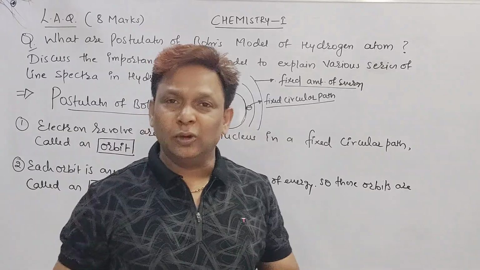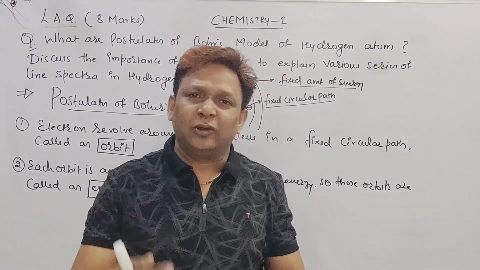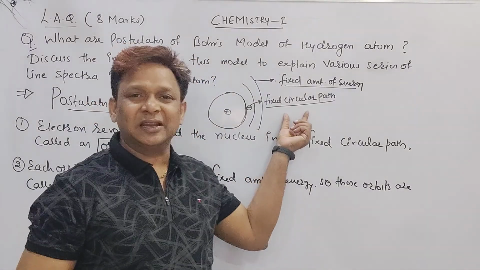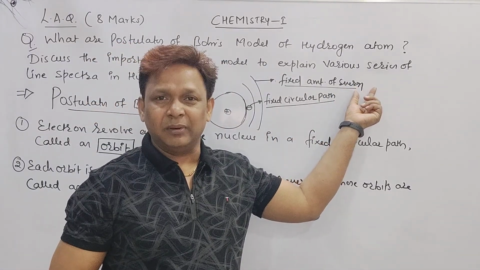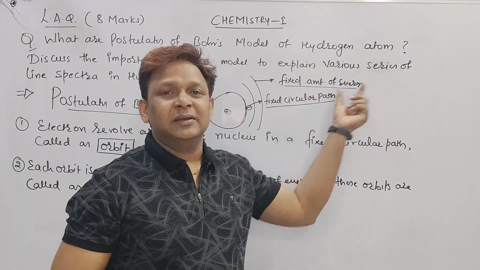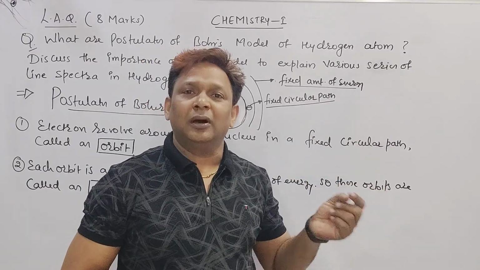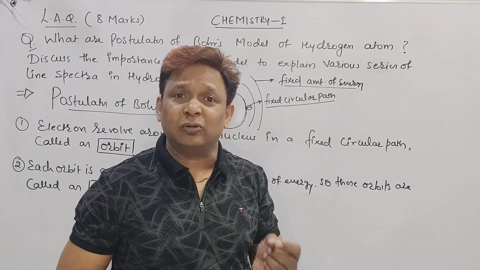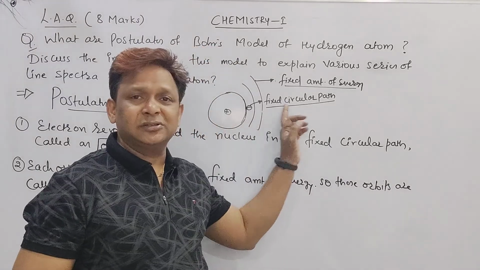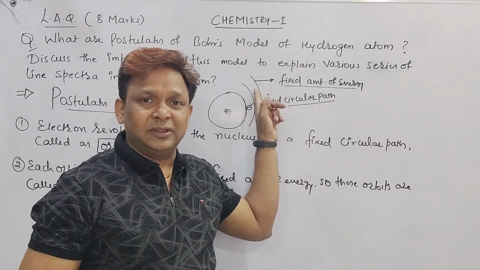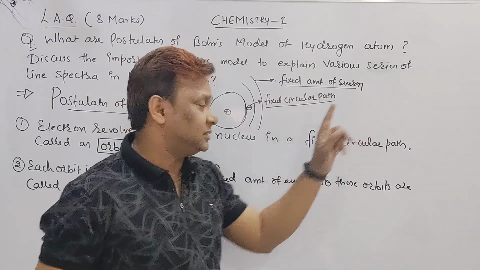I hope you understood the two points, beta. If possible, try to remember it with me. First point, orbit. Second point, energy level. I repeat: first point, orbit; second point, energy level. What is the first point? Electron revolves around the nucleus in a fixed circular path. See beta, the fixed circular path is called an orbit. Each orbit is associated with a fixed amount of energy. See beta?